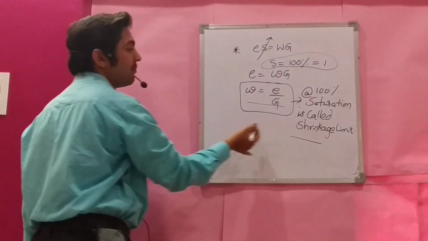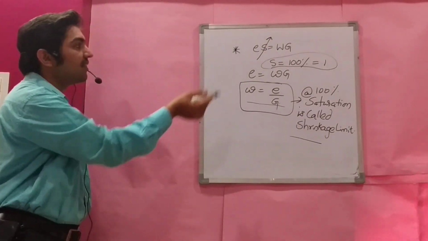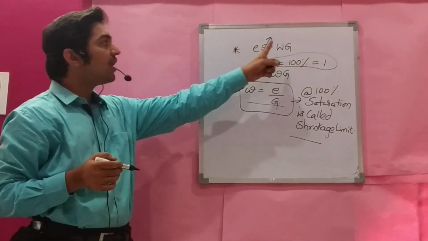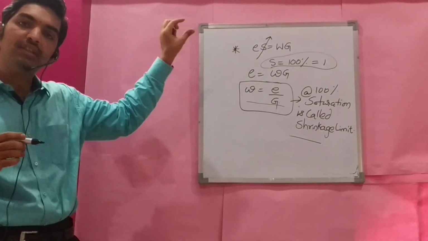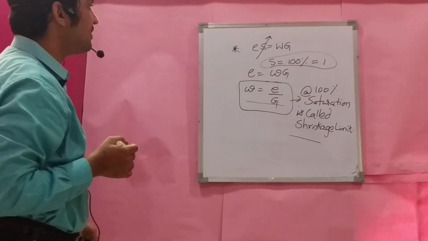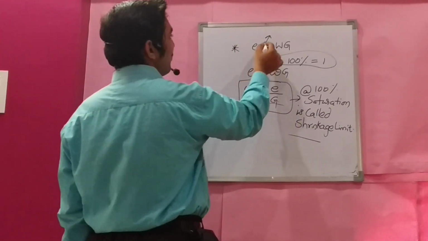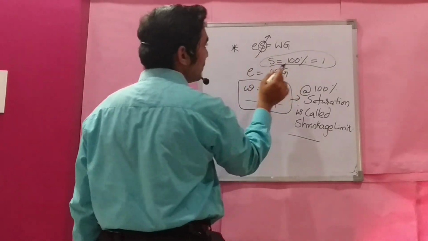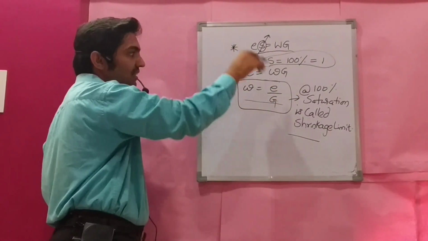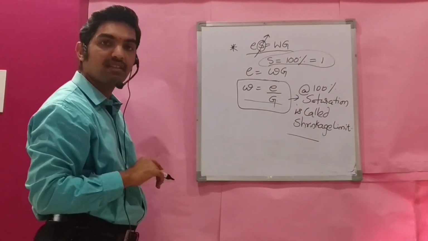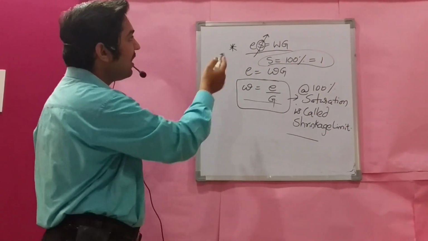Shrinkage limit. This is one important point you can note from this session. Es is equal to Wg. We have seen this relationship holds good for all types of soils. If you say dry soil is not saturated, so saturation is 0. Except for dry soil, this relationship is valid for all types of soils. For dry soil, this is not valid.